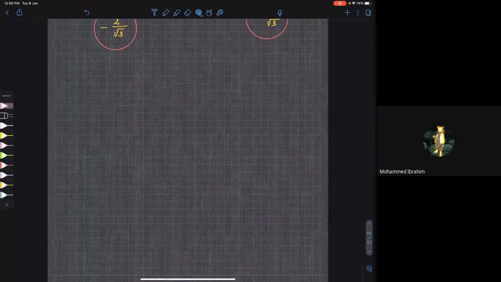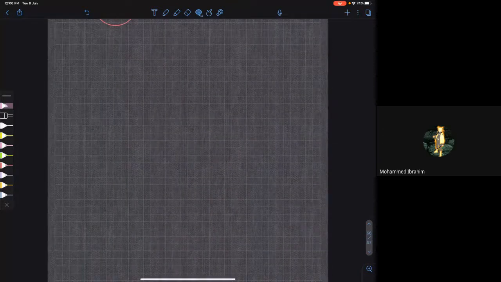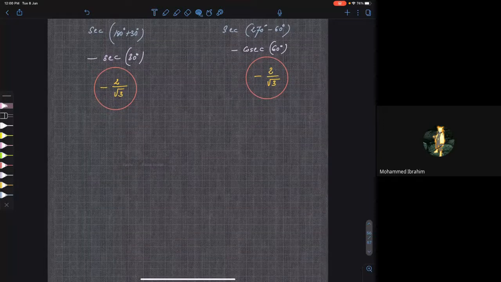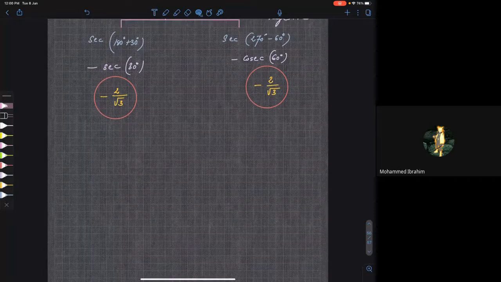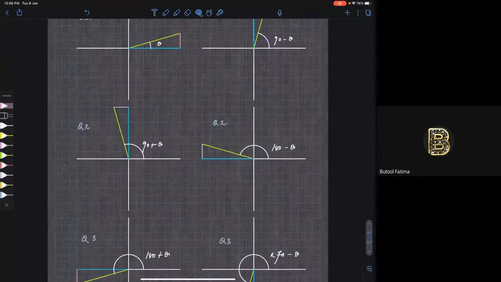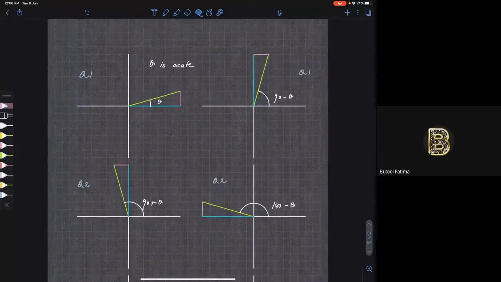Sir, why does sec remain a sec, sir? Because for 180 plus, 360 plus, 180 minus and 360 minus, everything remains the same. For 90 plus, 90 minus, 270 plus and 270 minus, sine will become cos, cos will become sine, tan will become cot, cot will become tan, secant will become cosecant, and cosecant will become secant. You are getting my point? That explanation we gave according to these triangles.